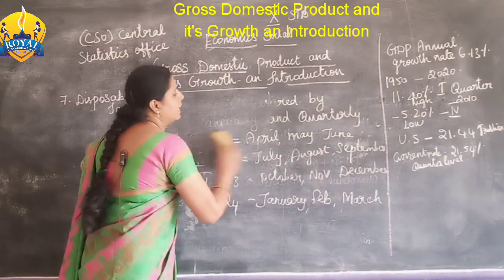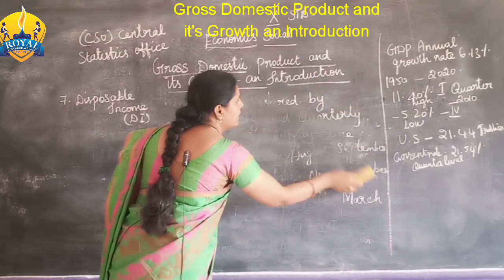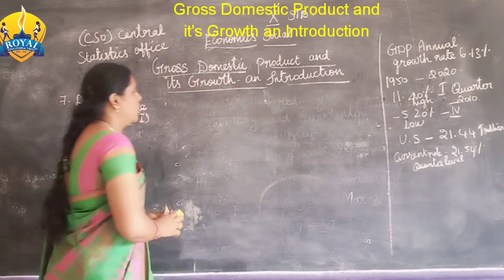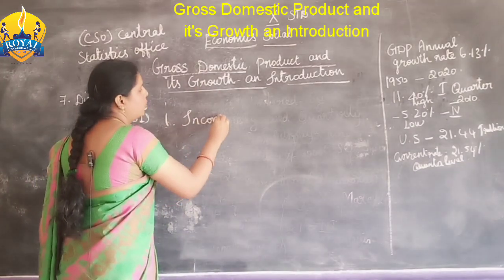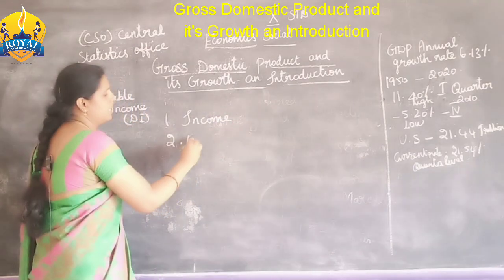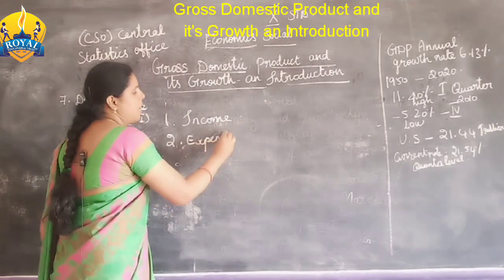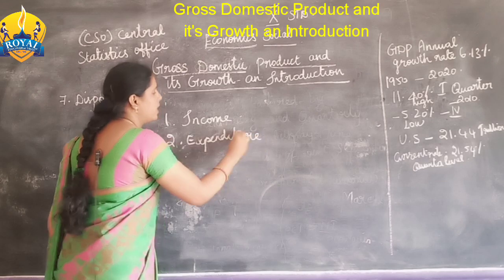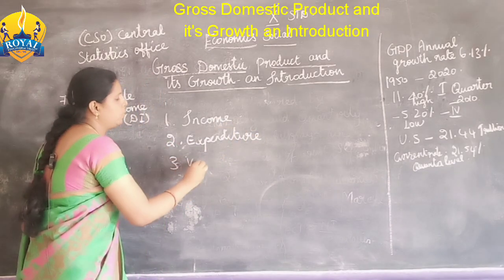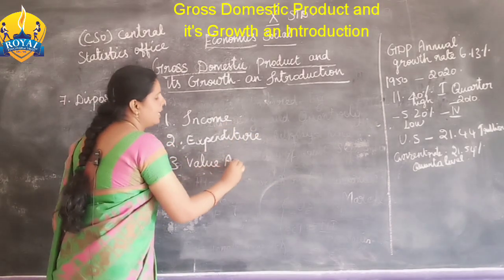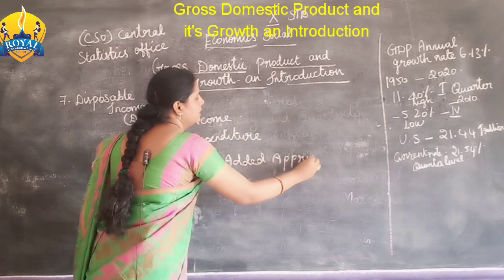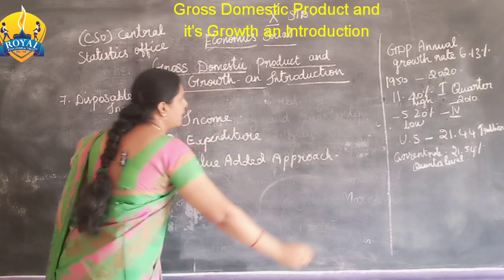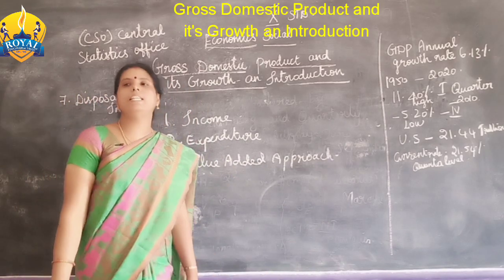So these are the 3 methods they use to calculate the GDP.